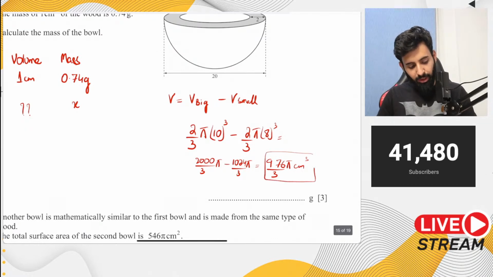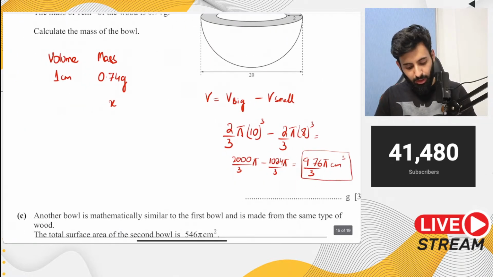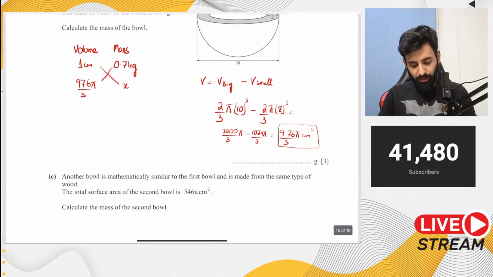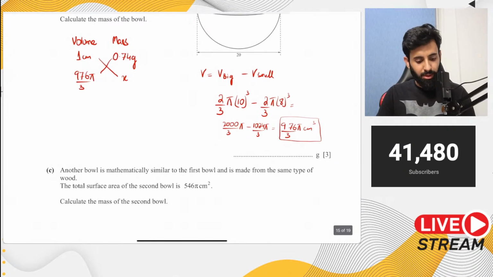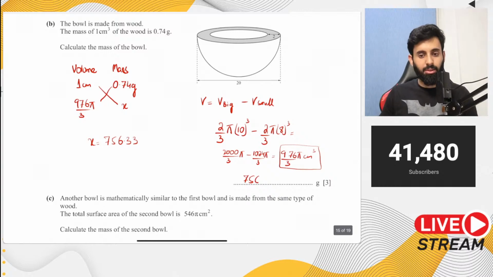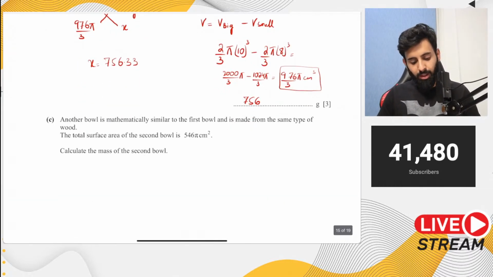It's not the final answer, by the way. That means now we know what goes over here: 976 upon 3 pi. Now it's just a matter of cross multiplying. So I'm going to do just that. 976 divided by 3 into 0.74 into pi. Make sure to read the question, to see whether it says to give your answer correct to the nearest gram or in kilograms or something like that. It doesn't say that, so the answer is the final answer. So x is 756.33. So x becomes 756 grams. And there you go. That's your final answer.